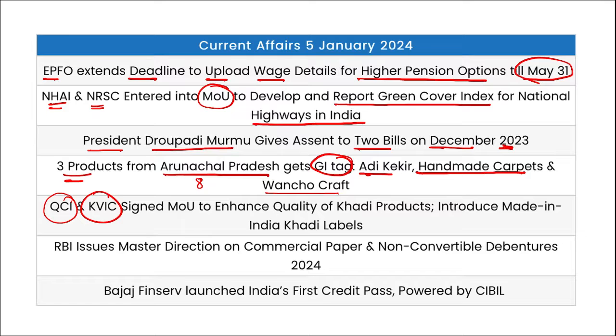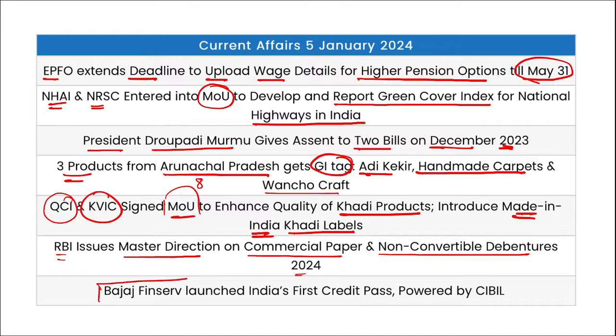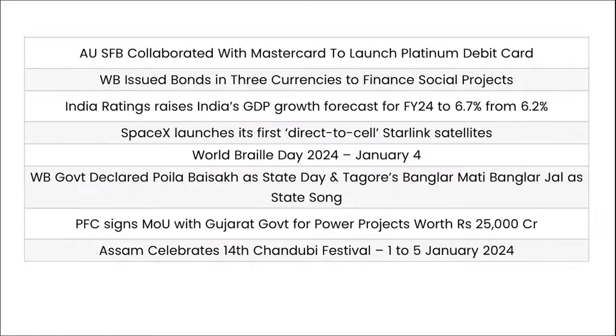QCI and KVIC recently signed an MOU to enhance the quality of Khadi products and have introduced Made in India Khadi labels. Then RBI has issued Master Direction on Commercial Paper and Non-Convertible Debentures, that is NCDs. Then Bajaj Finserv has launched India's first credit pass that will be powered by Civil, and this will be a subscription based model.